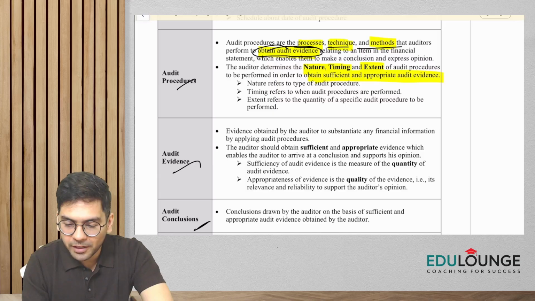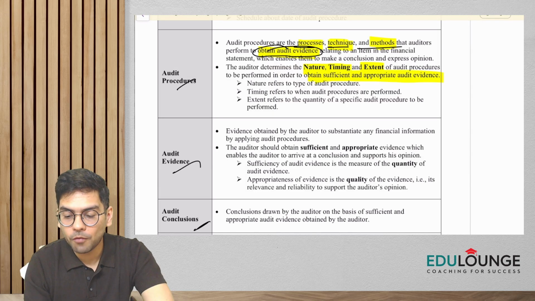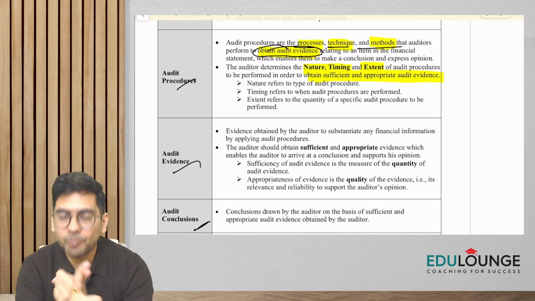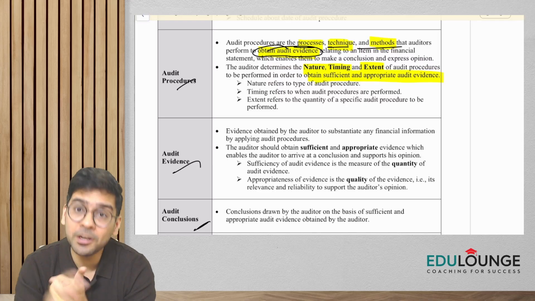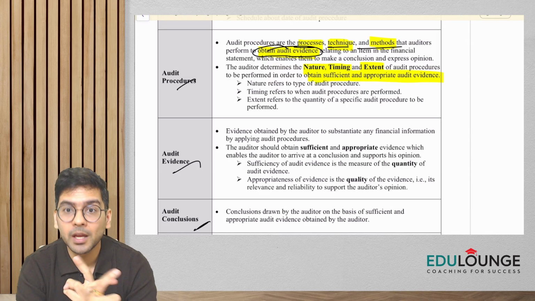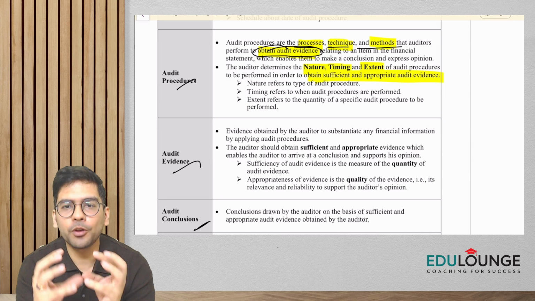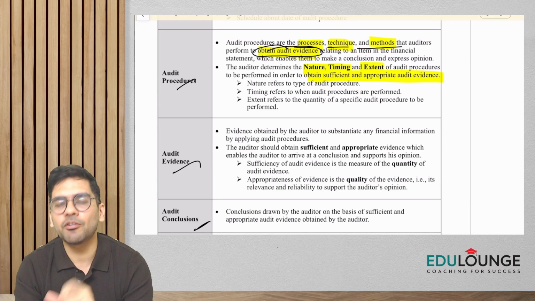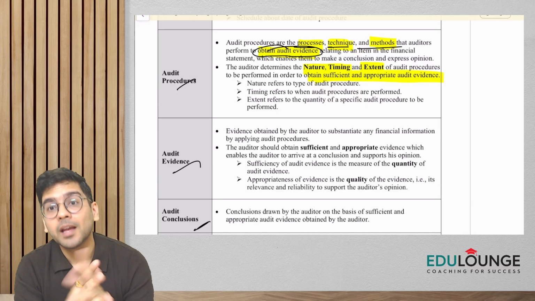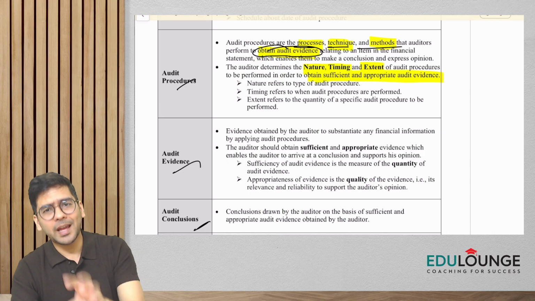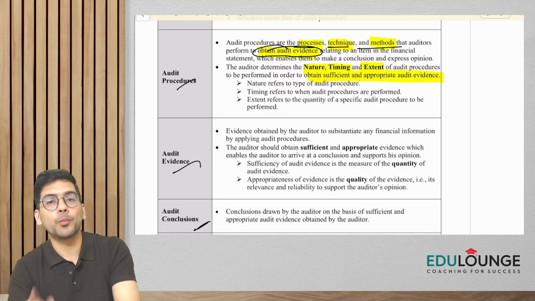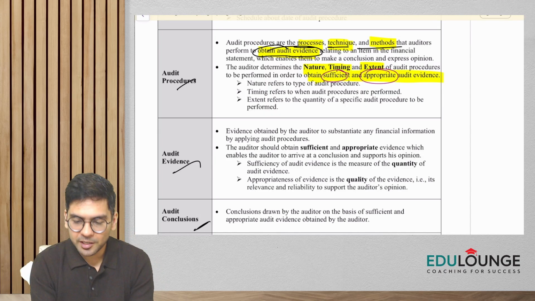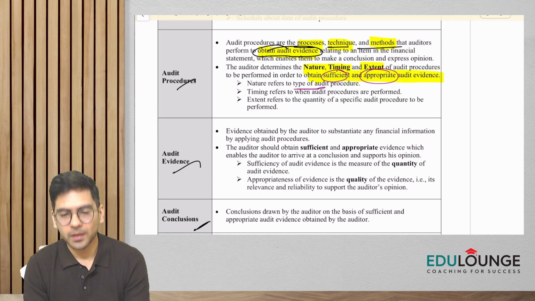So the auditor will determine, it is basically the judgment of the auditor. Okay, he will determine what kind of procedures to be applied, when to apply an audit procedure, and how much checking he has to do, how he has to apply that procedure in how many items, let's say. So nature, timing, and extent of audit procedures the auditor will determine, till the time he is able to obtain sufficient and appropriate audit evidence. You already know the meaning of sufficient and appropriate. Nature means, guys, the type of audit procedure. Type, okay.